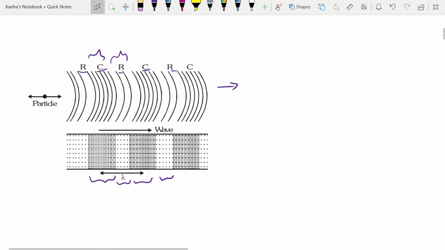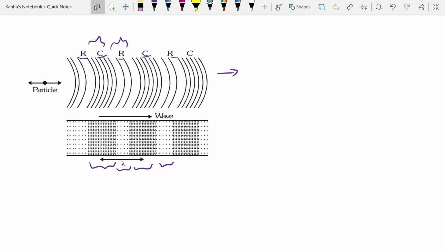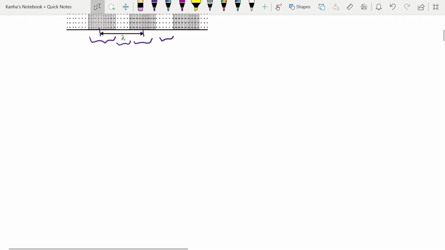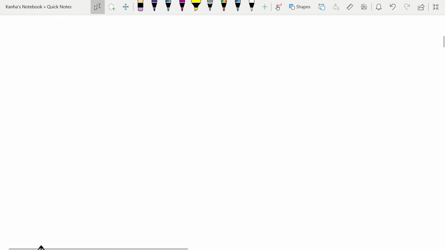I've already talked to you about longitudinal waves. Note that regions of high particle density are called compressions, and regions of low particle density are known as rarefactions. Here also lambda can be easily calculated between the centers of two compressions, which gives you the value of your lambda.